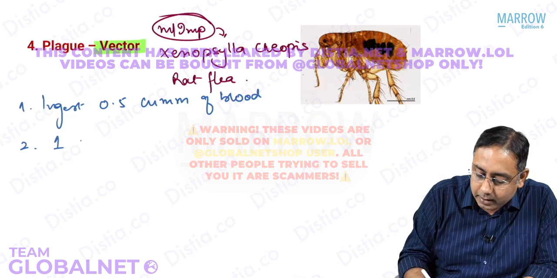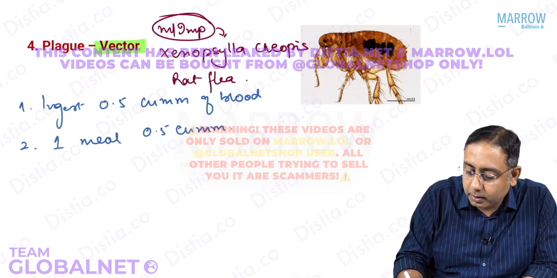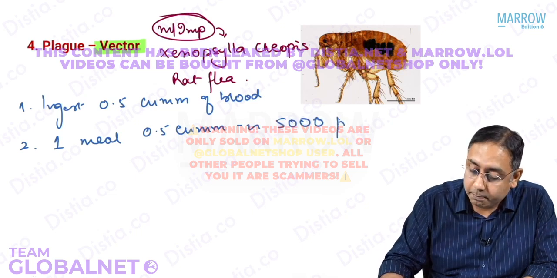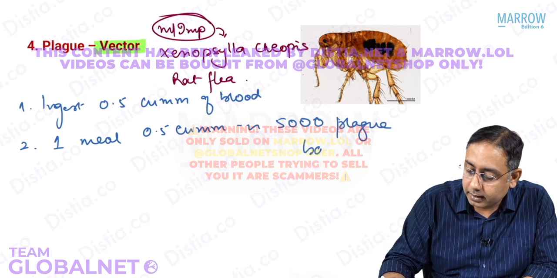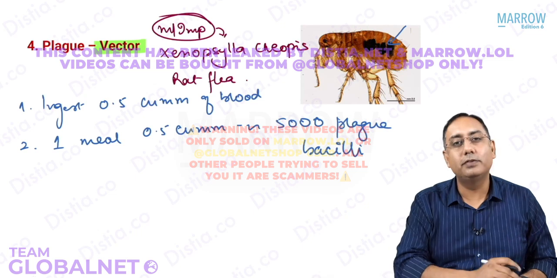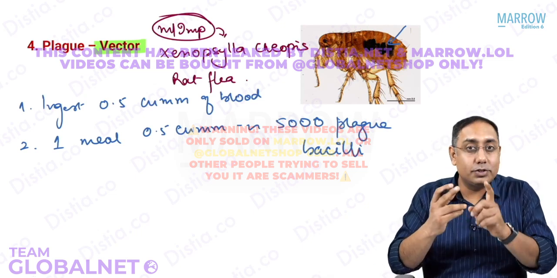So 0.5 cubic millimeter of blood from the rats could have up to 5,000 plague bacilli. Now all these plague bacilli will enter the stomach of the rat flea.